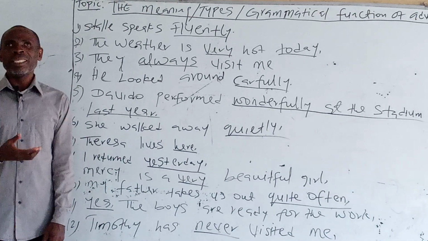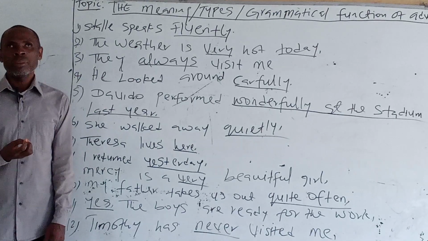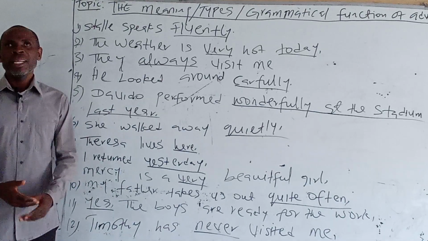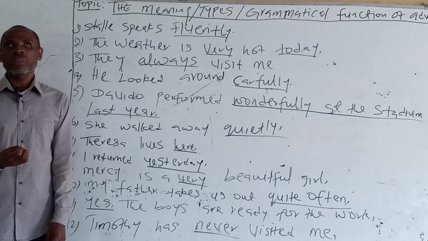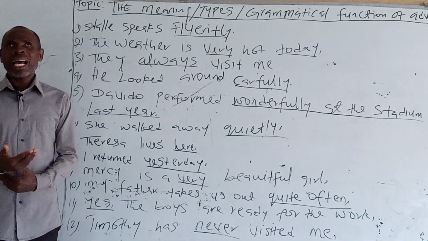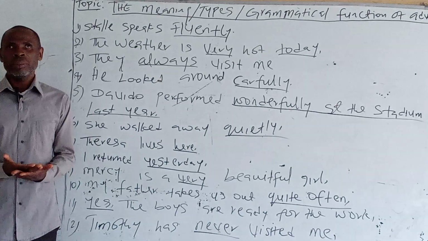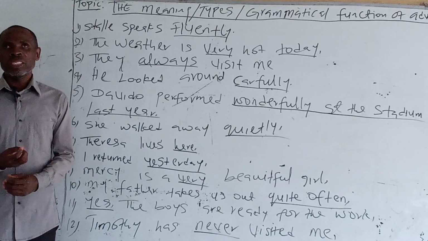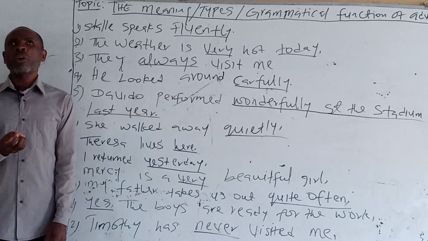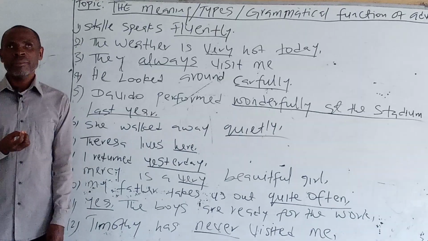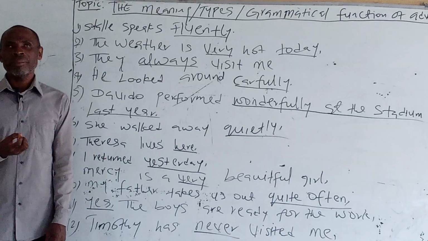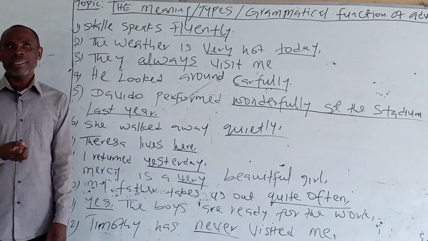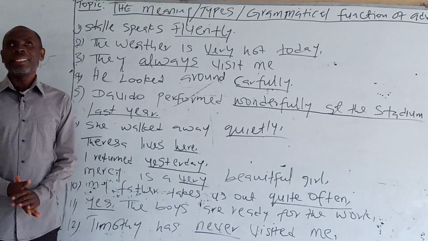Adverbs answer the questions: how, where, when, to what extent, how often is an action performed. Adverbs also answer the questions: was the action performed or was it not performed? Examples of adverbs are very, often, slowly, today, yesterday, always, etc. Look at the sentences on the board.